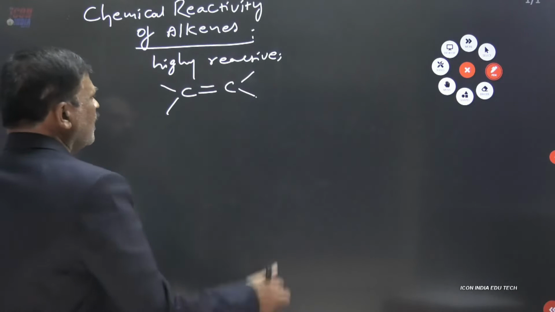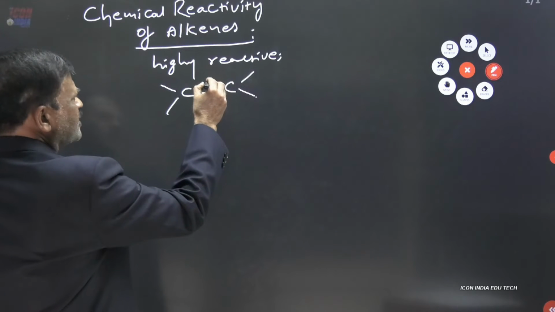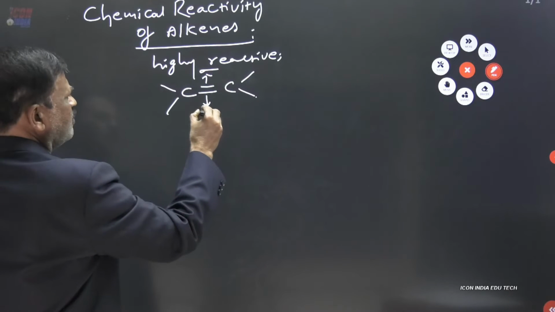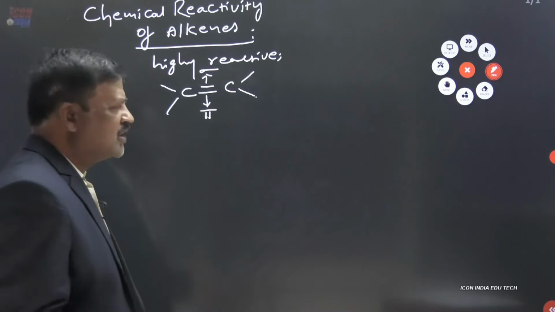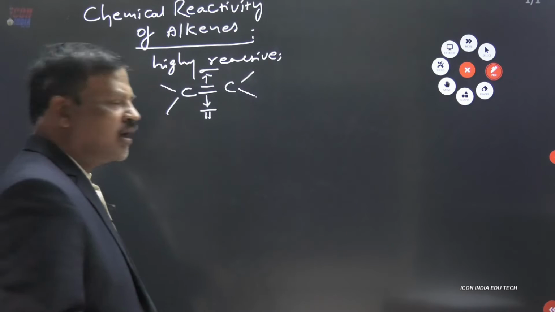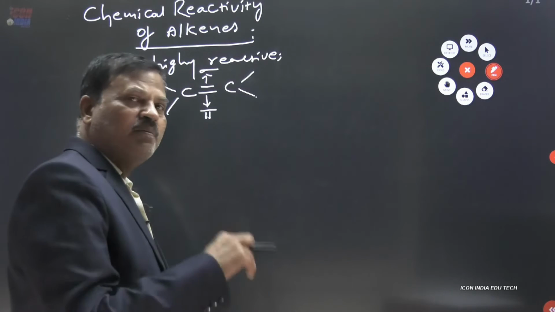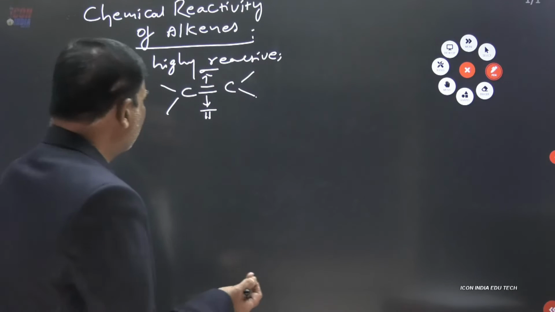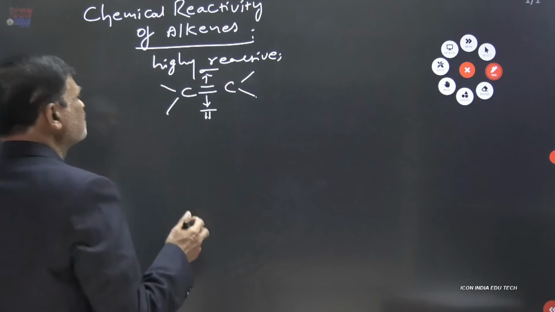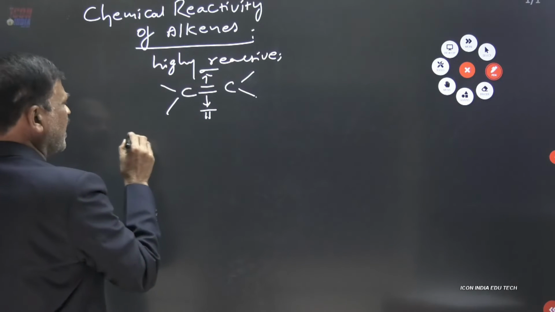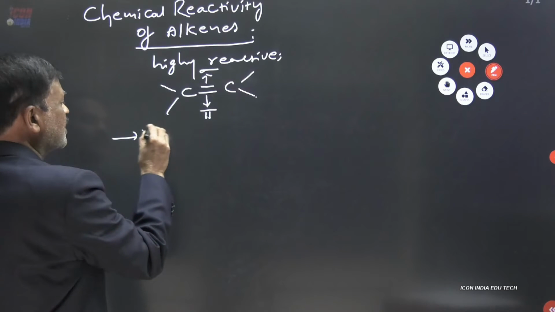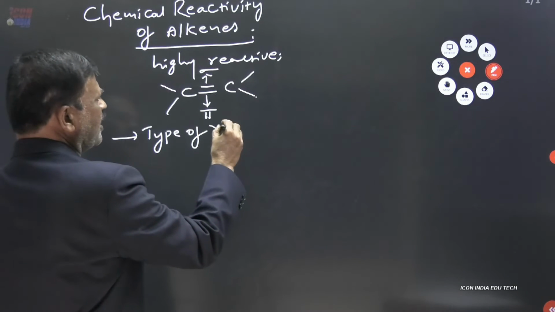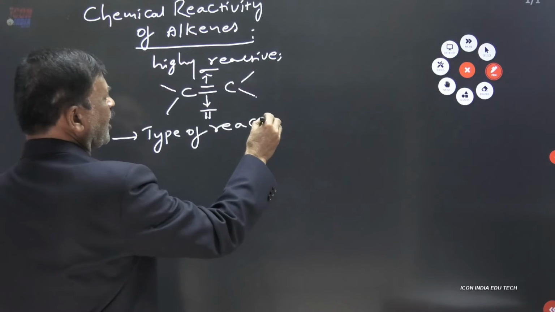In that double bond, one is a sigma bond, one is a pi bond. Pi bond is a weaker bond, it can be easily broken. That is the reason in all its reactions, the loosely held pi bond is easily broken, so the double bond becomes a single bond. We discussed reactivity; now, what type of reactions does it give, additions or substitutions?